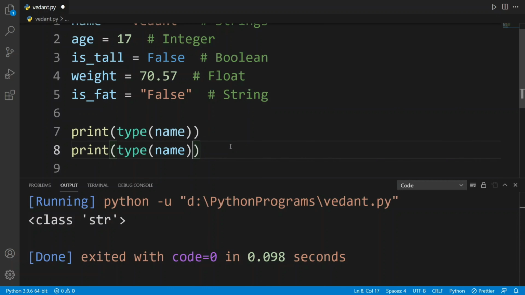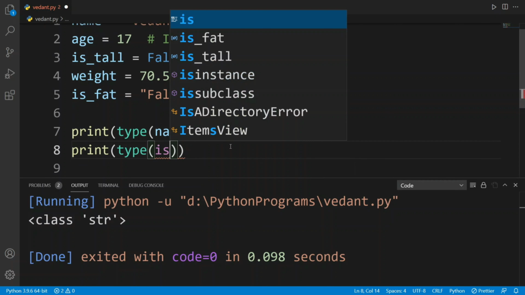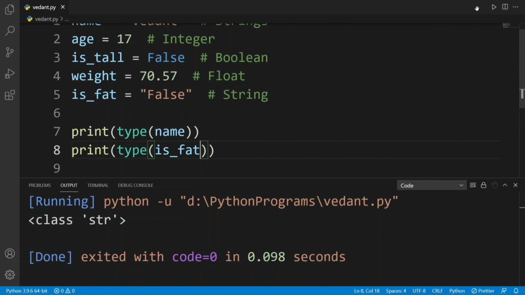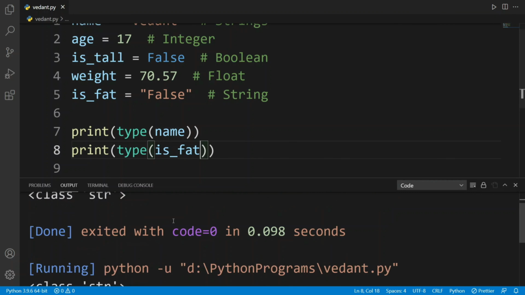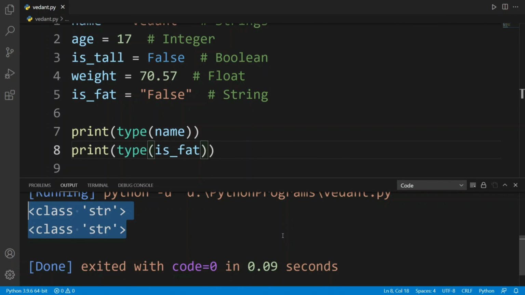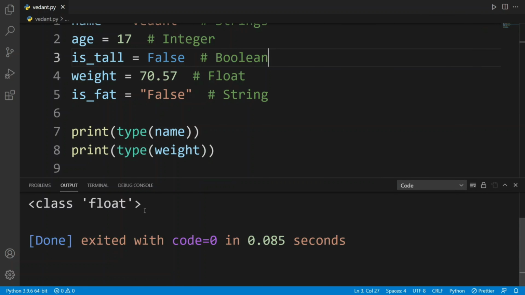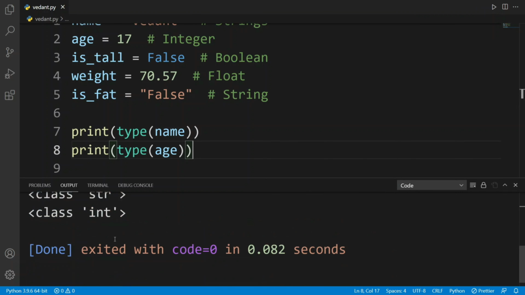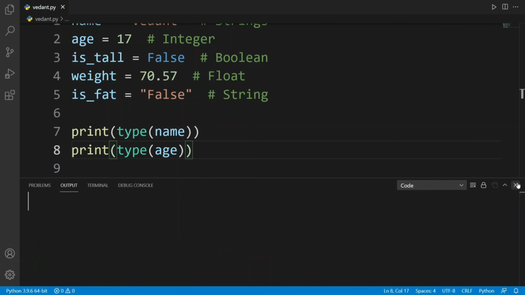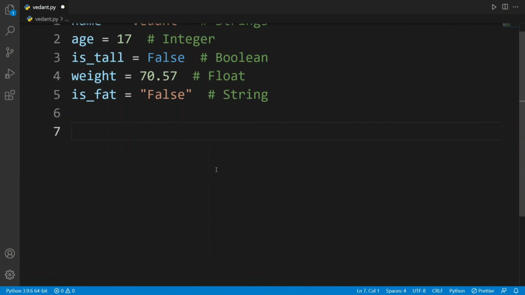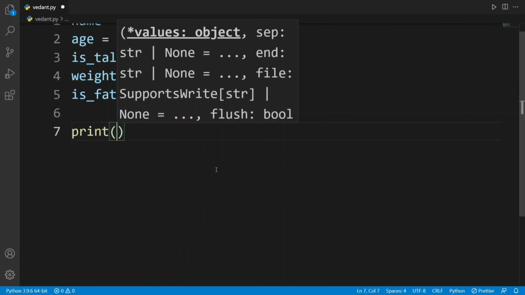Then if I do type of, let's say, is fat, then it will be a string as well. So these both are strings. Then if I want to know the type of weight, the type of weight is float, as we know, and the type of age is integer, int.